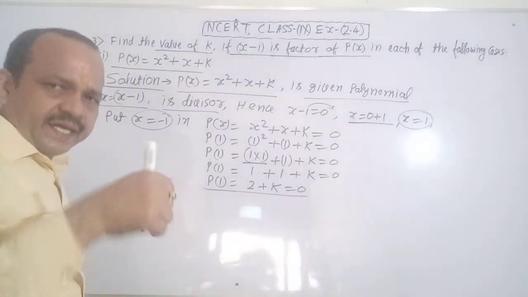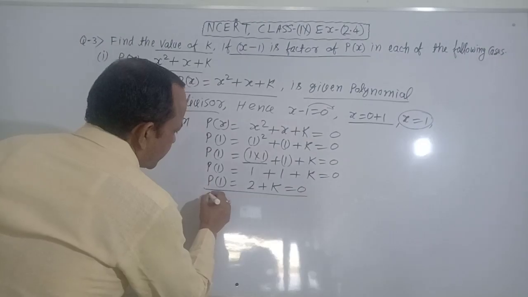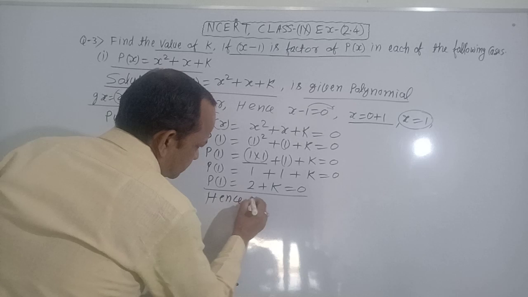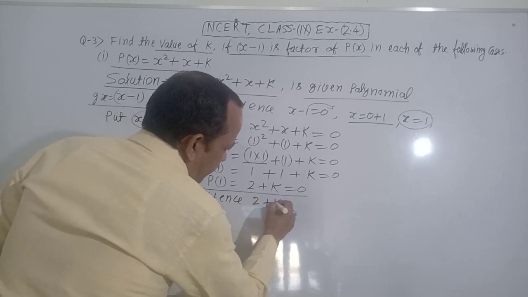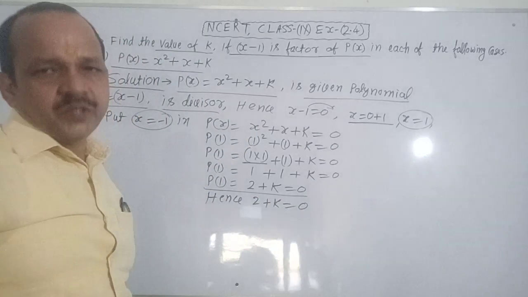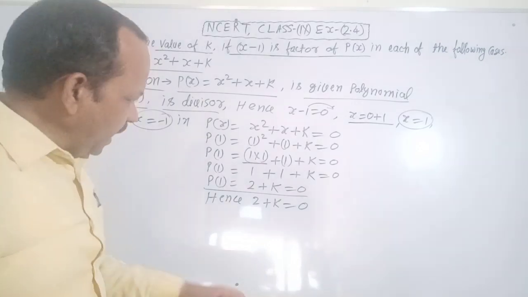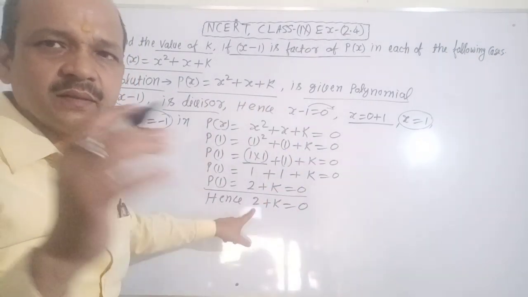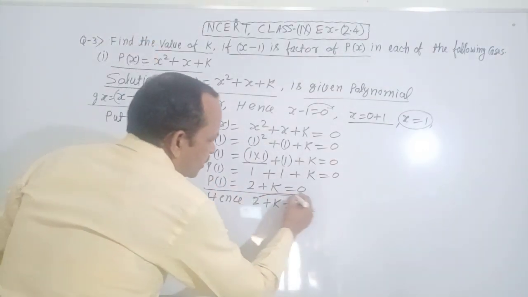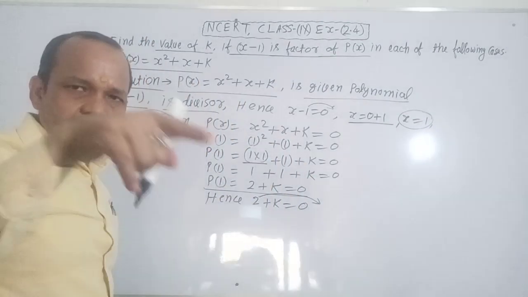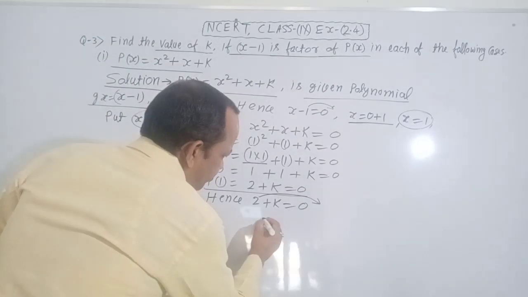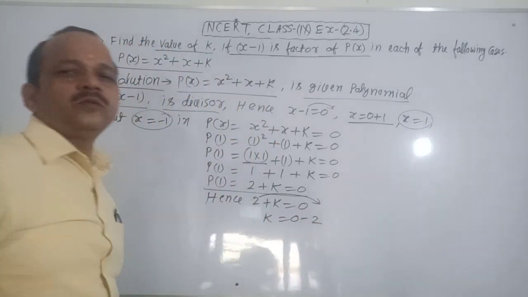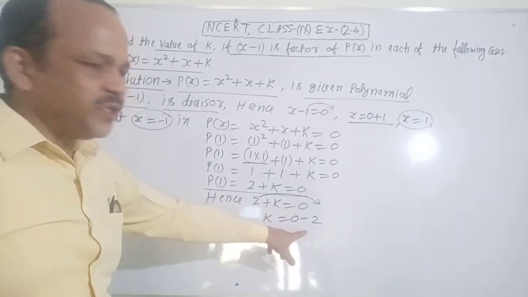Now you can write it as, hence, 2 plus k equals 0. You can write 2 on the right side of equal. Clear? It becomes k equals 0 minus 2.